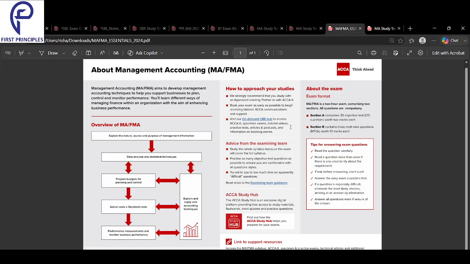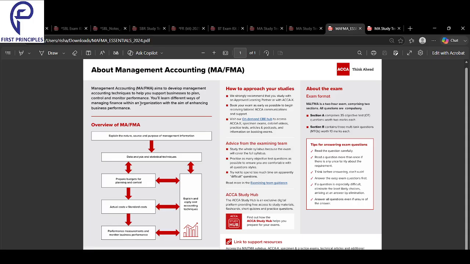All right. Starting off with MA Essentials, let's get a good idea about MA, what's really happening over here, and let's get a clear-cut understanding. Firstly, what is MA? The goal here is to help managers plan, control, and improve business performance. As managers, we want to plan better, control better, and improve the business performance. That is the goal when we talk about management accounting.